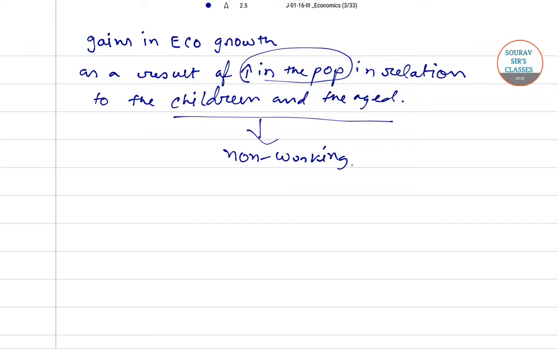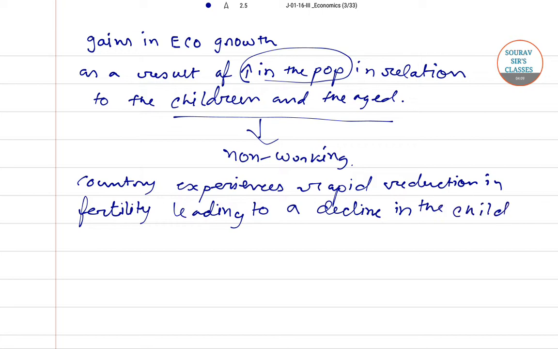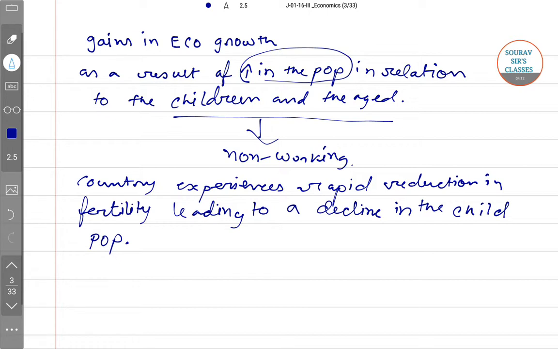Such a situation emerges when a country experiences a rapid reduction in fertility, leading to a decline in the child population.